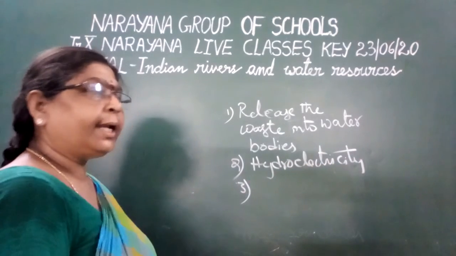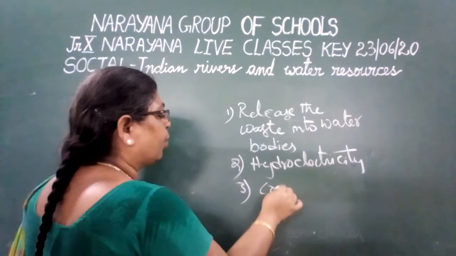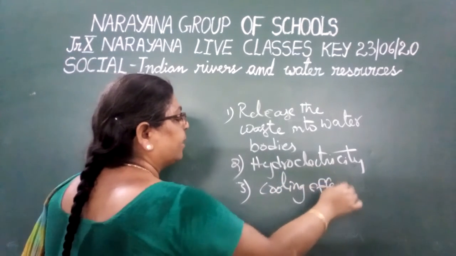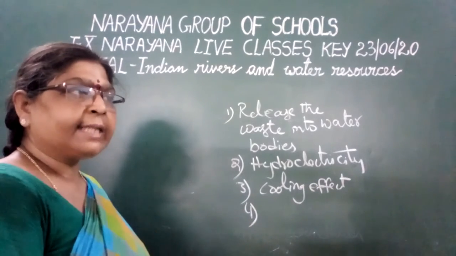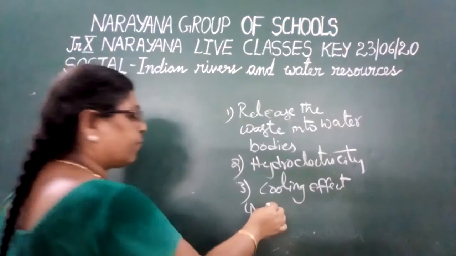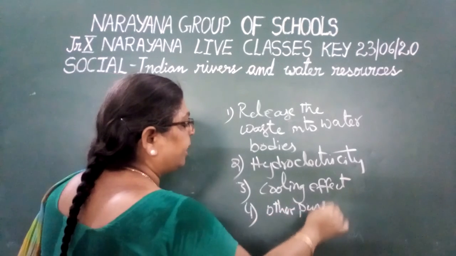And third, not only that, industries need more water for cooling effect, and one more thing is for their own purposes. Even in industries, water is essential for cleaning and all the purposes. So for other purposes like this, more water is needed for the industries.